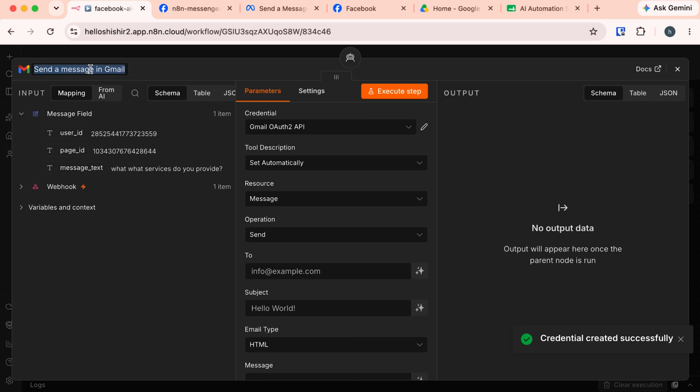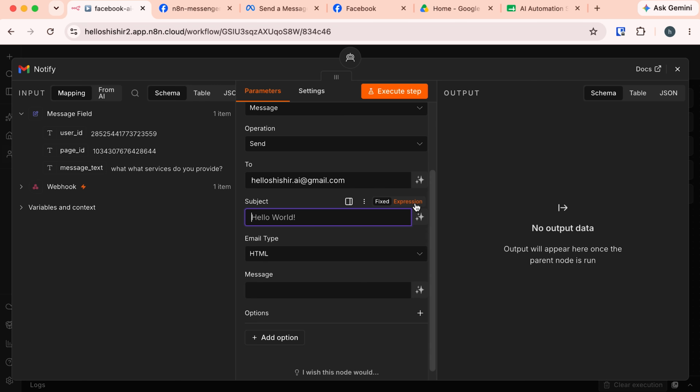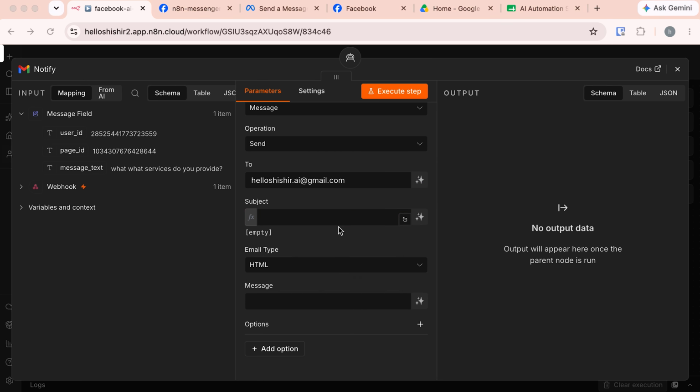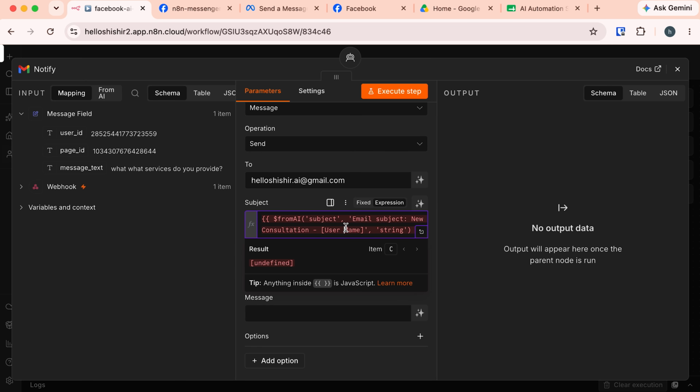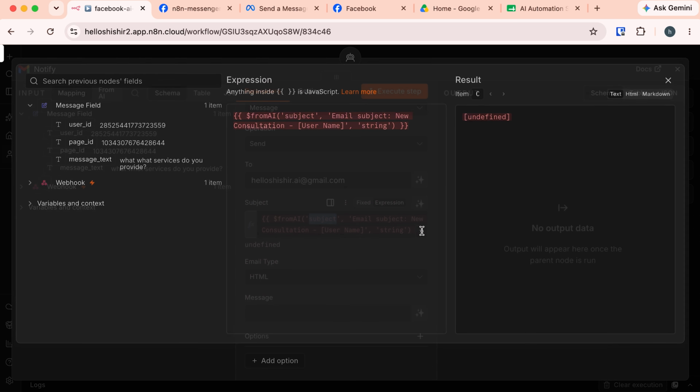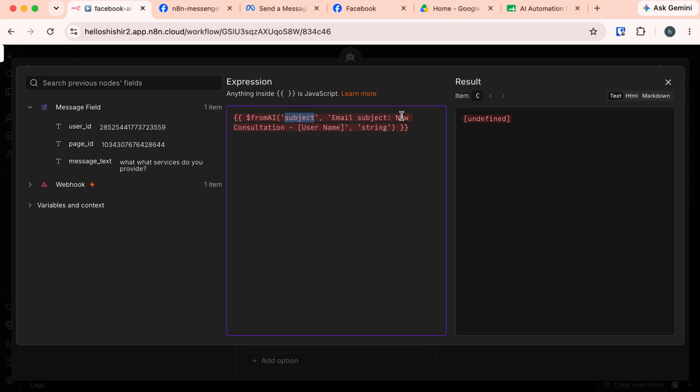Let's rename this node to notify and set this operation to send and provide the email address where I want to get a notification. Then we need to provide the expression for the subject. So move to this expression and paste the expression here. So what it does, let's expand this. We will fill this email subject, something like this one, new consultation followed by username.